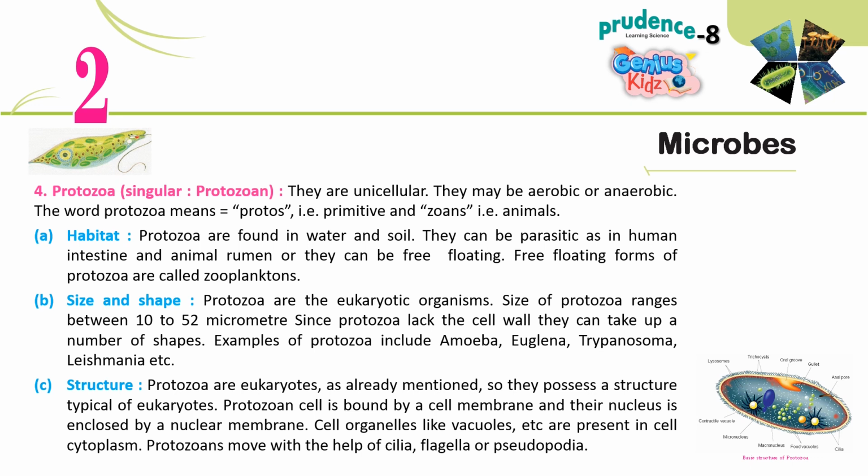C. Structure. Protozoa are eukaryotes, as already mentioned, so they possess a structure typical of eukaryotes. The protozoan cell is bound by a cell membrane and its nucleus is enclosed by a nuclear membrane. Cell organelles like vacuoles, etc. are present in the cell cytoplasm. Protozoans move with the help of cilia, flagella or pseudopodia.